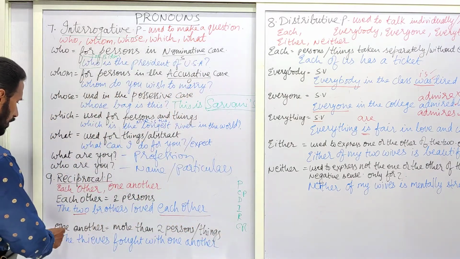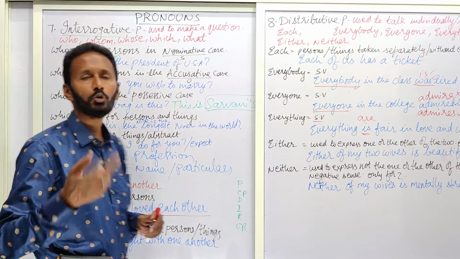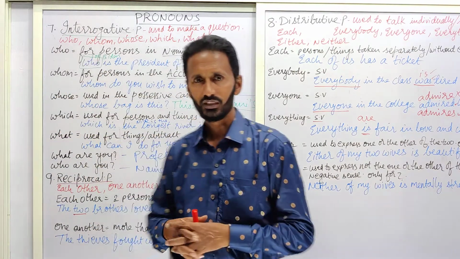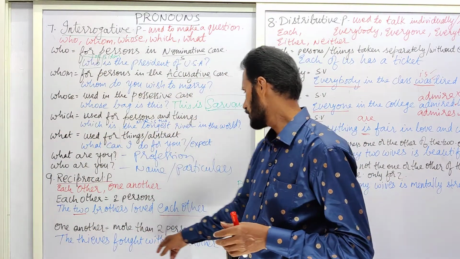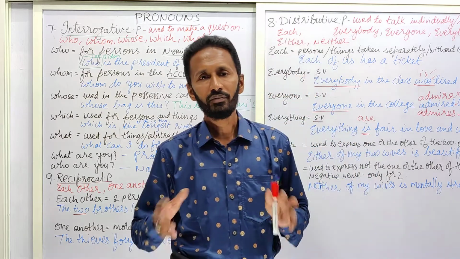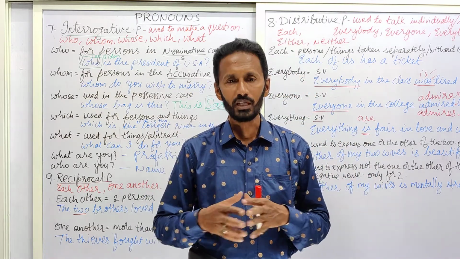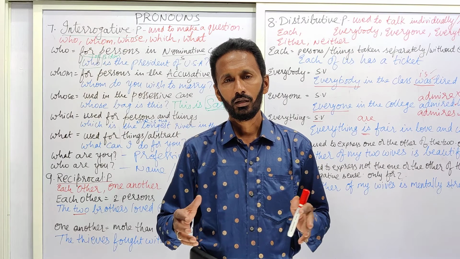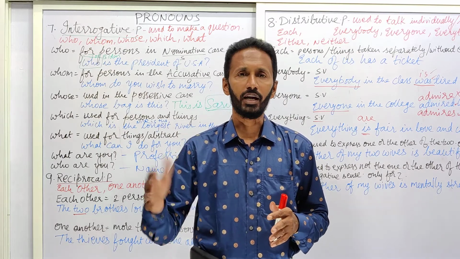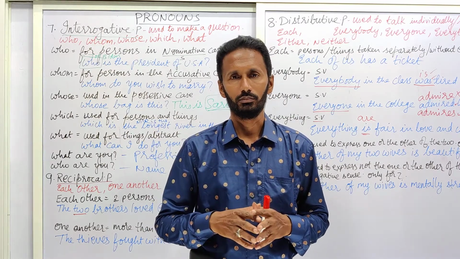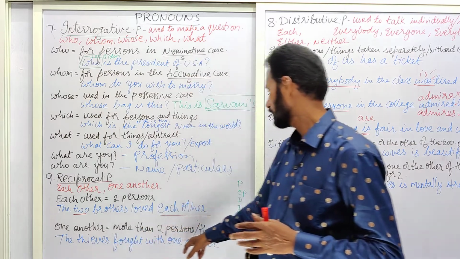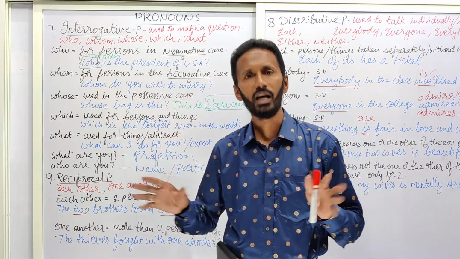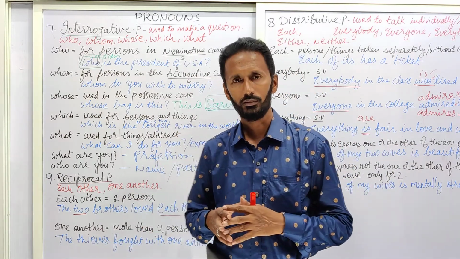Next, coming to one another. More than two persons or things. The thieves fought with one another. When we use the plural noun form thieves, it may mean 3 or 4 or 5, but more than 2. So the thieves fought with one another means more than 2 persons are there. We have to imagine like that.